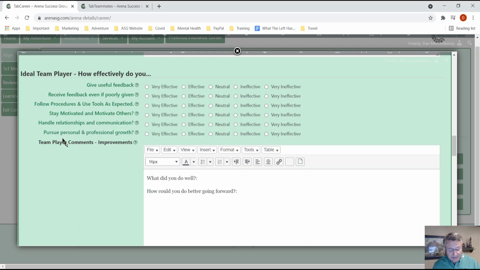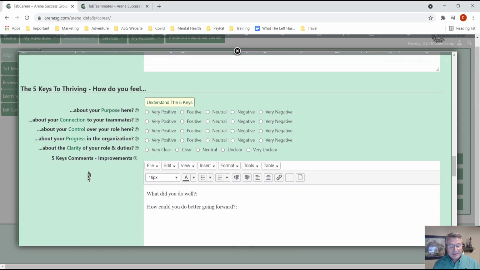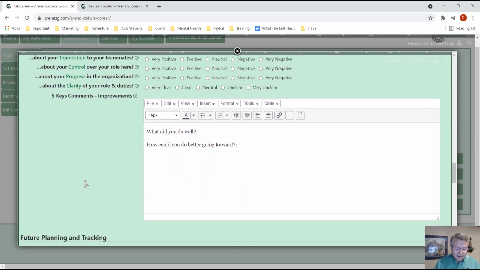Here's the ideal team player and the things that ideal team players do or don't do, and you rate yourself on it and comment on that. This is the 5 keys to thriving. It's just, if you're doing well on all these, you're probably loving your job, okay? And your job is likely loving you.